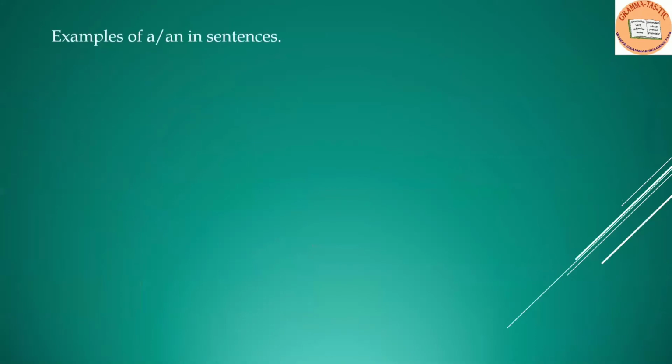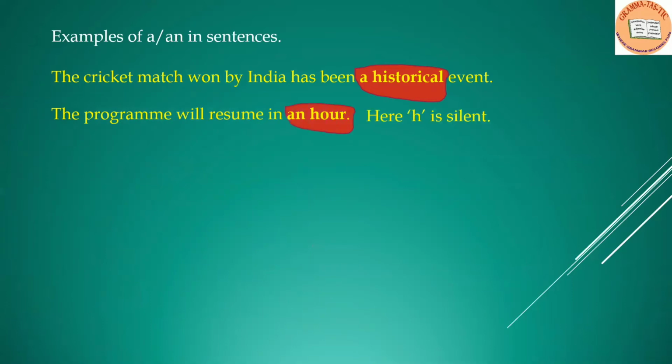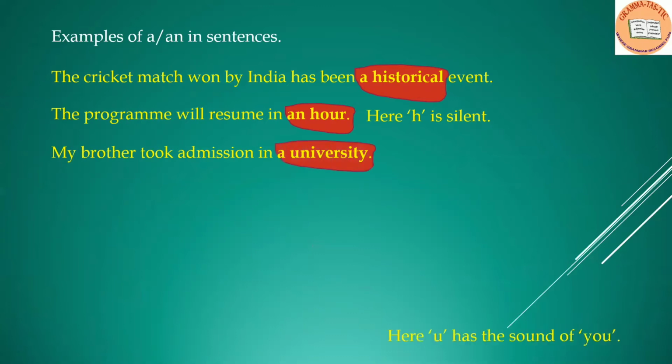Coming to the third article, but before that, we are going to have a look on some of the examples which has a and an in it. The cricket match won by India has been a historical event. Here, the article A is used before historical. The program will resume in an hour. Here, H is silent. My brother took admission in a university. Here, U has the sound of U, Y-O-U.